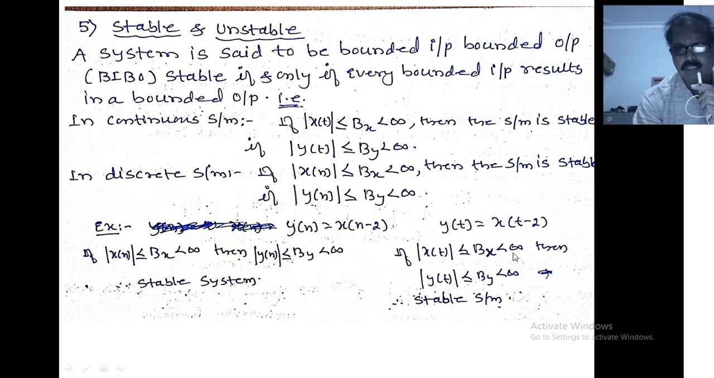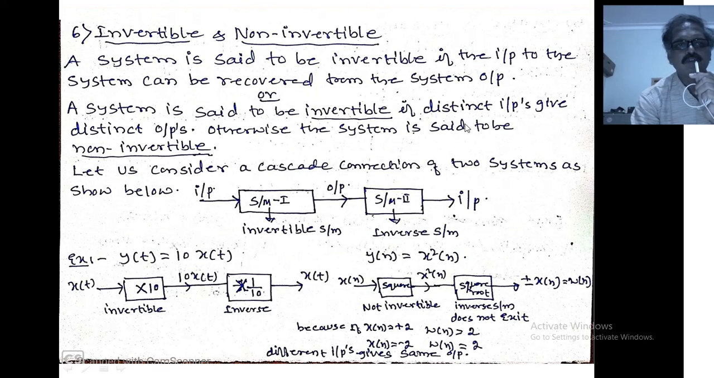Similarly, I explained this example in the case of a continuous system. Now the last property: invertible and non-invertible systems. A system is said to be invertible if the input to that system can be recovered from the system output.